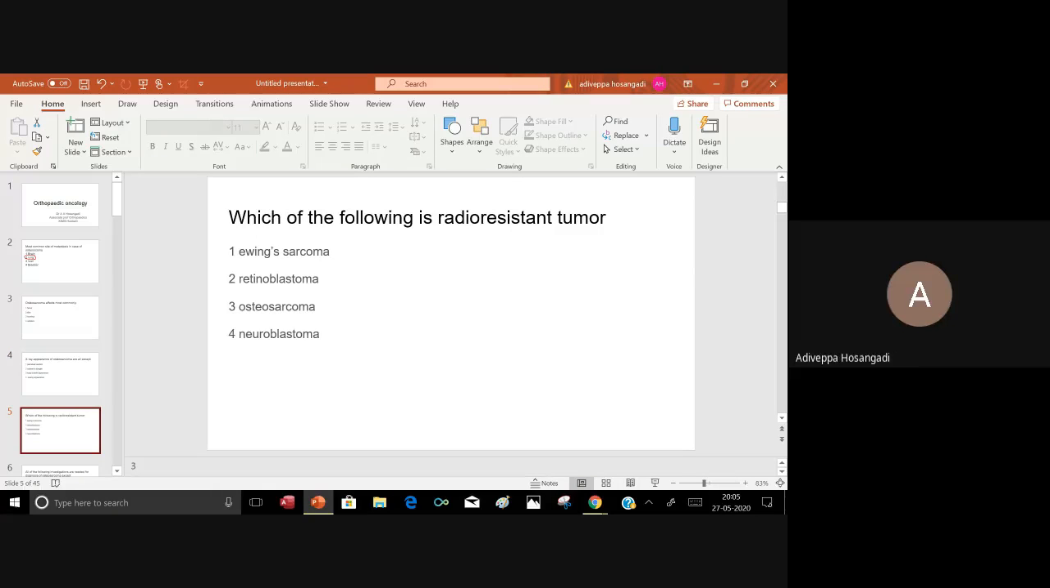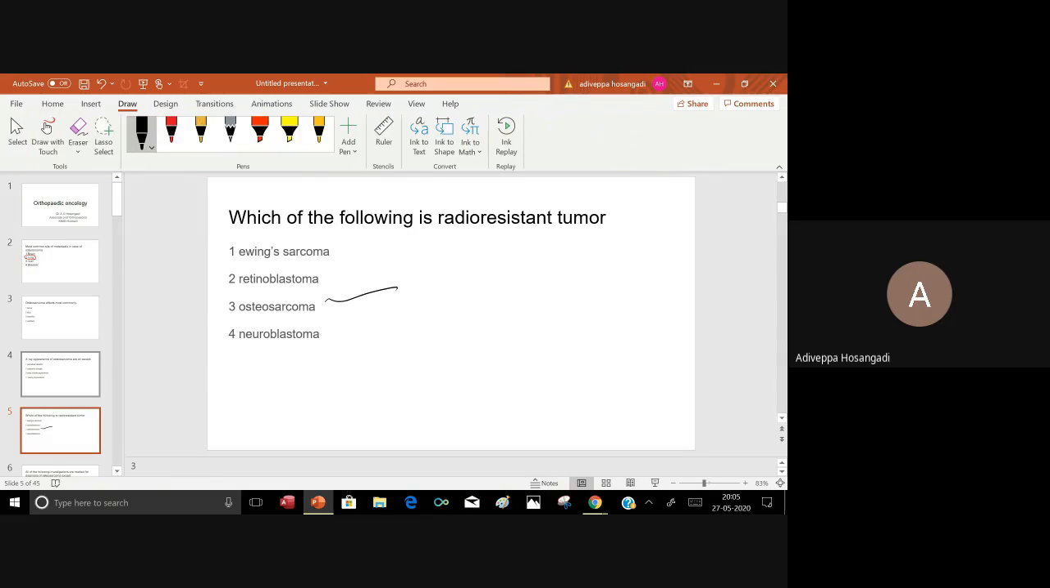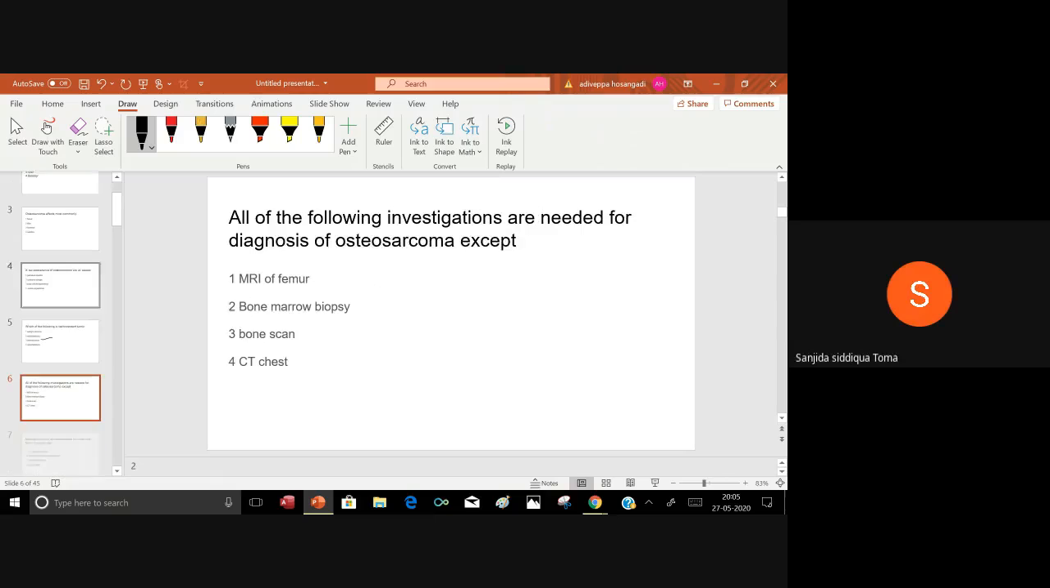Which of the following is a radio-resistant tumor? Osteosarcoma is the most. Yes, very good. Osteosarcoma is a radio-resistant tumor.